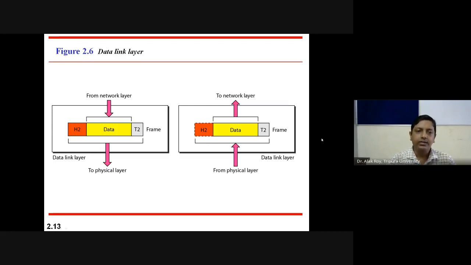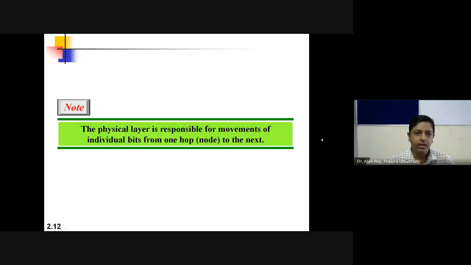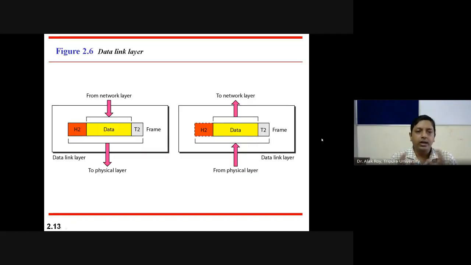The data link layer function is that it accepts data from the network layer and adds its header and trailer, which is known as a frame. In the physical layer it is known as a bitstream. In the data link layer it is known as a frame.